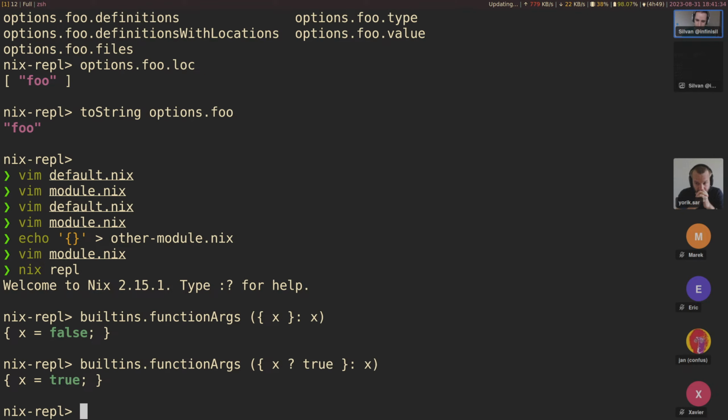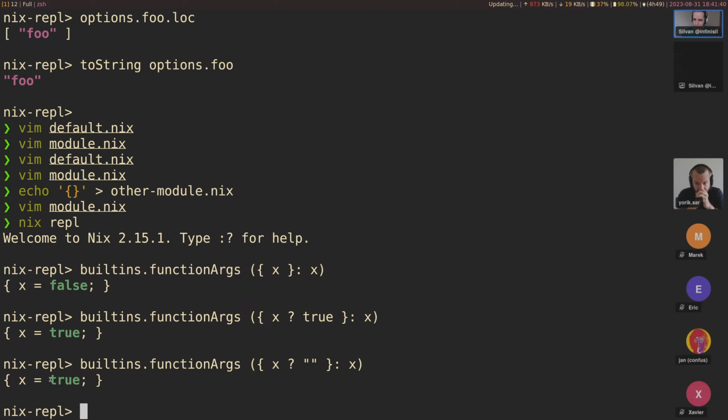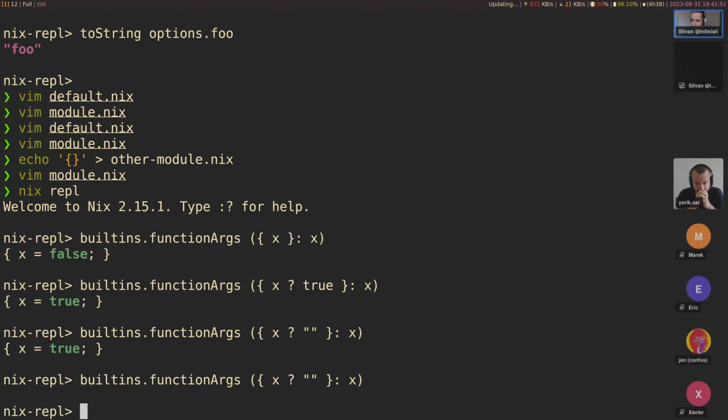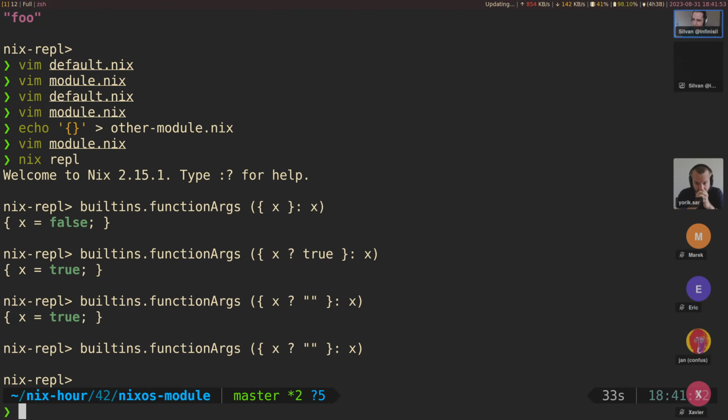And if it has a default, you don't get the default back, you just get back whether it has a default. And so you can inspect that and then figure out that, oh, we don't have this argument, so we're not going to pass it. And this is actually exactly what the callPackage function does in nixpkgs.